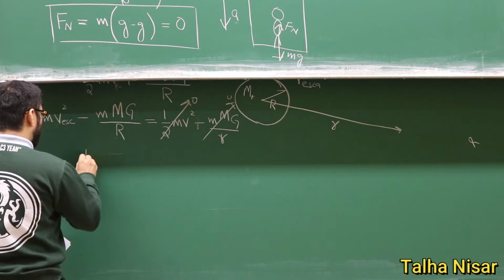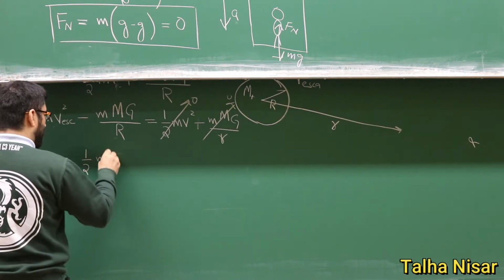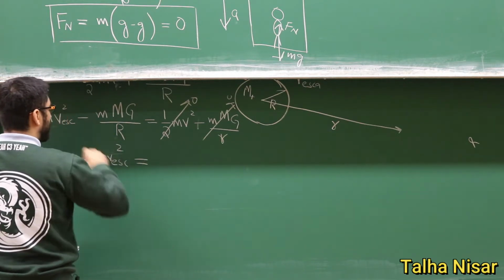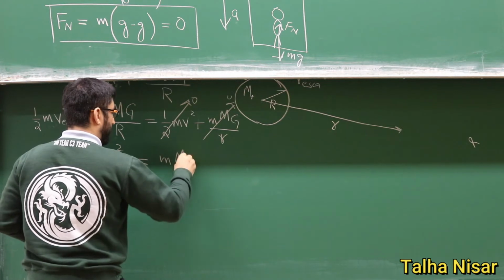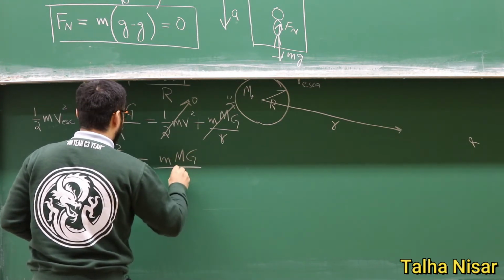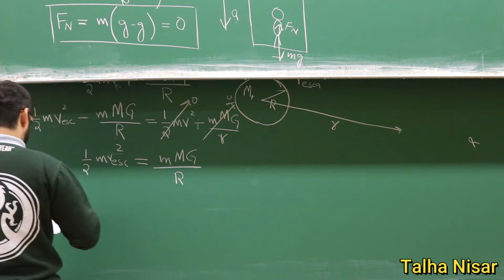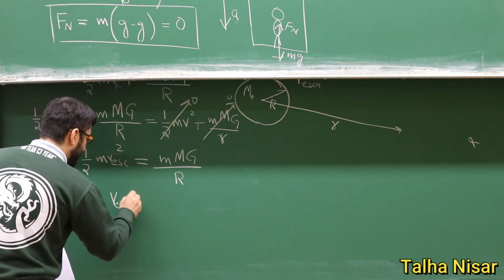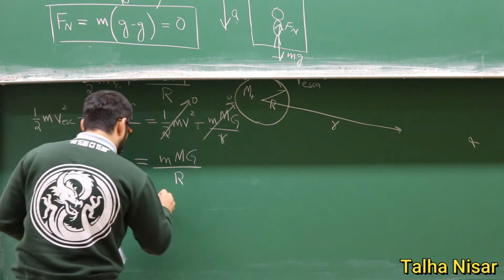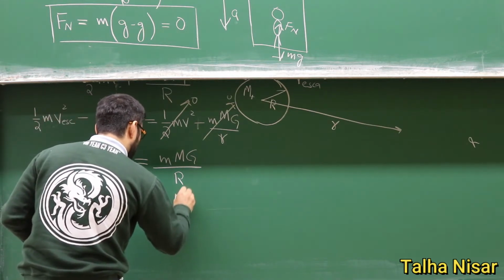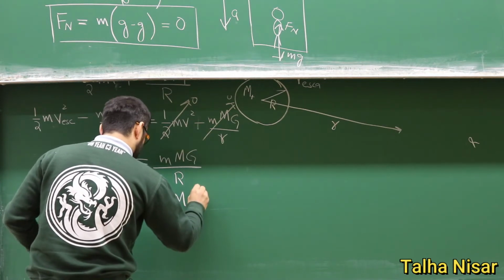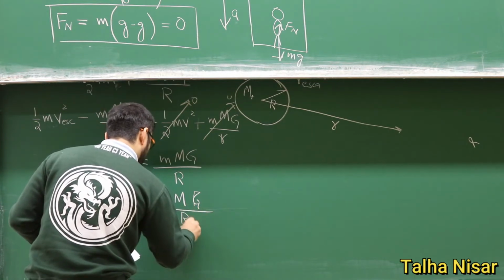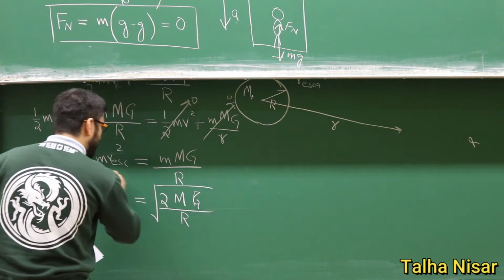So we can write 1/2 m escape velocity squared equals G M m divided by R. And now we can easily write that the escape velocity is equal to the square root of 2GM divided by R, under the root. So this is the escape velocity.